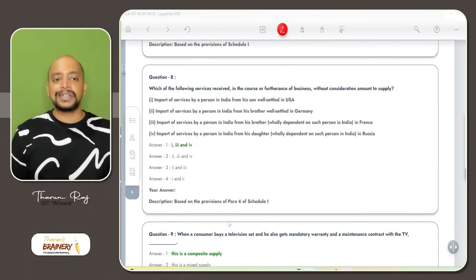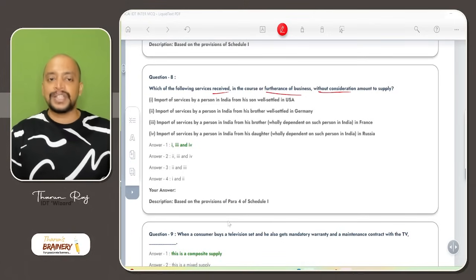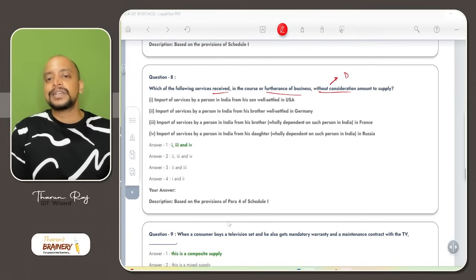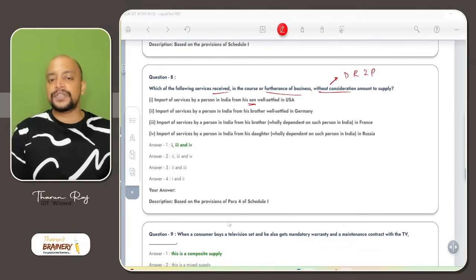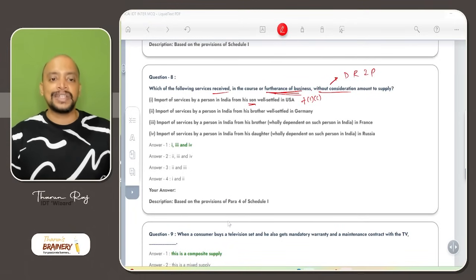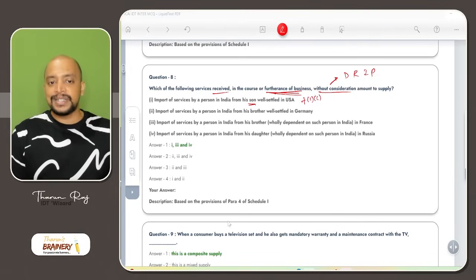Then question number 8. Which of the following services received in the course or furtherance of business without consideration amount to supply? Again, without consideration means we need to refer to DRIP. Import of service by a person from his son. So son is always related, well settled in USA. So that will be treated as import of services from a related person in the course or furtherance of business. All these activities are in the course or furtherance of business. So 7(1)(c). Import of service by a person in India from his brother well settled in India, not a supply.